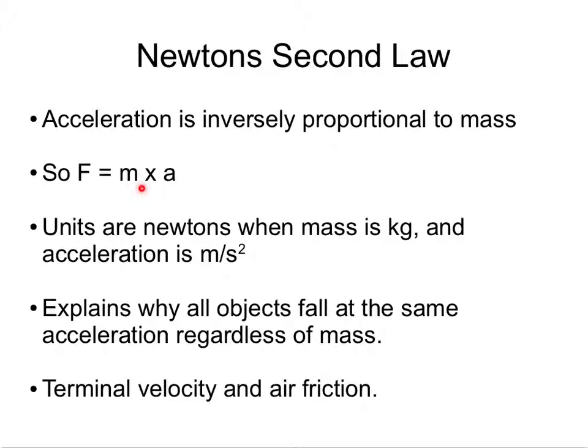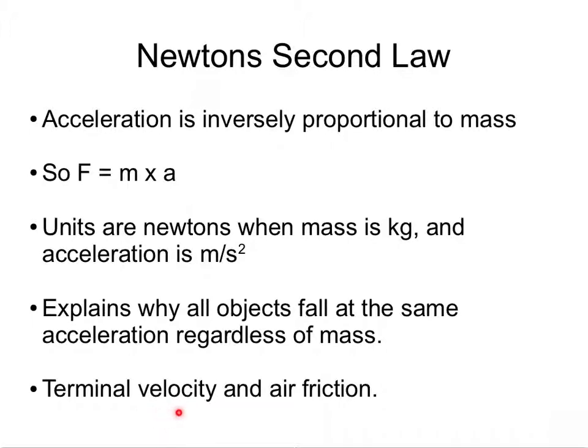One other thing that Newton's law explains is this concept of terminal velocity and air friction. Terminal velocity means that if you've got a free-falling object, it accelerates for a period of time but then stops accelerating. Now this is assuming that there is air friction, air resistance. If there's no air resistance, then the object just continues to accelerate. But if there is air resistance, then the object reaches a terminal velocity.